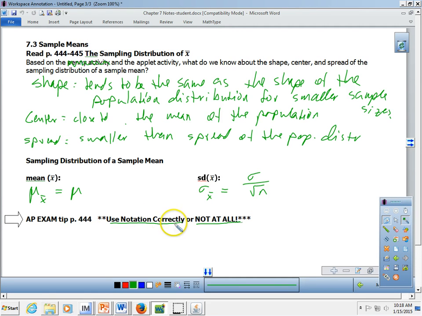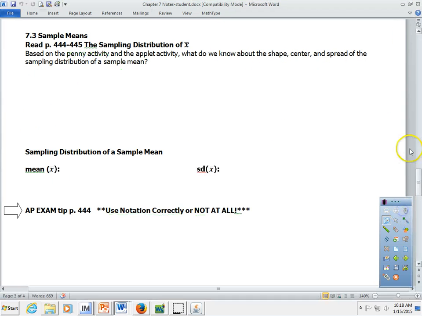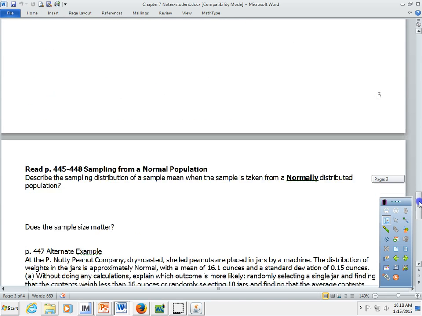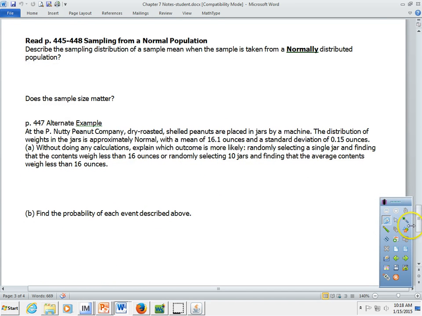If you're confused with the notation, then don't use it at all and use your words. Write out in words what it is that you're calculating, what you're talking about. Okay? Anyway, this is what we've got going on. Let's see about using it. Okay? So I mentioned before, the sampling distribution shape depends on the shape of the population distribution.